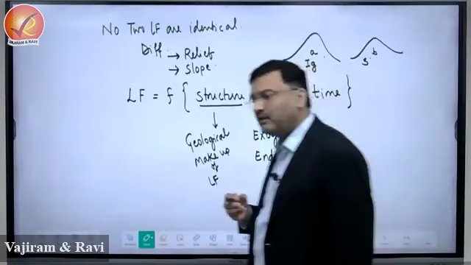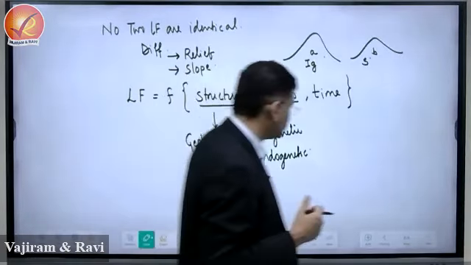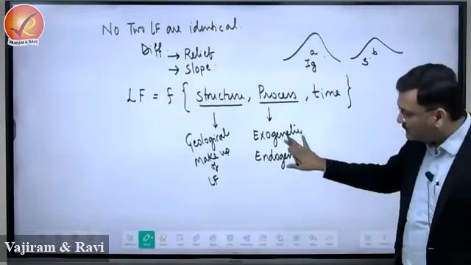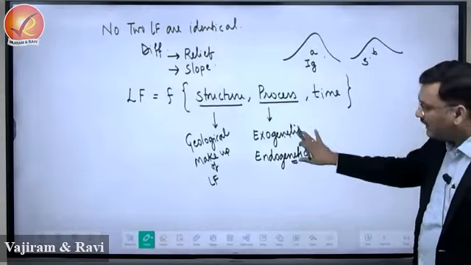The two landforms have encountered a difference in endo. What is endo? The forces that are operating from the interior of the earth. This will be considered as endogenetic process. So endo and exogenetic processes operating on the landform, we'll study about them, are different.